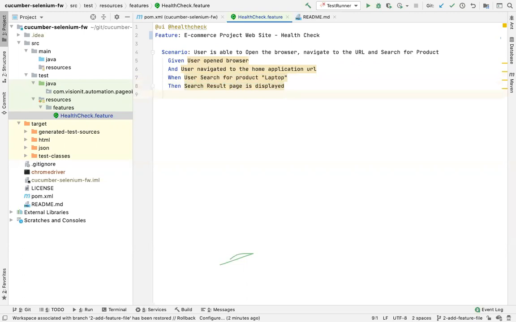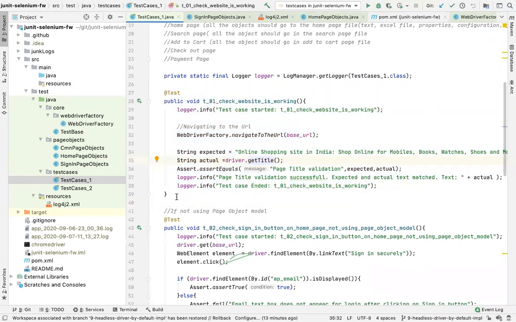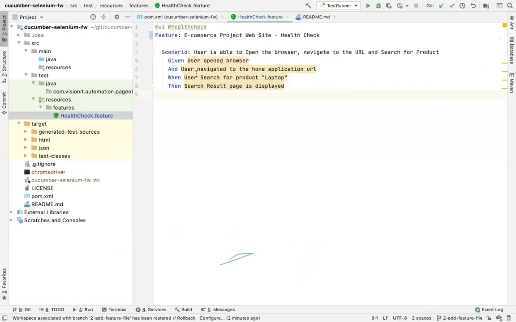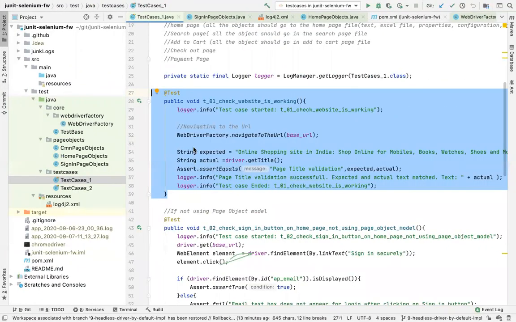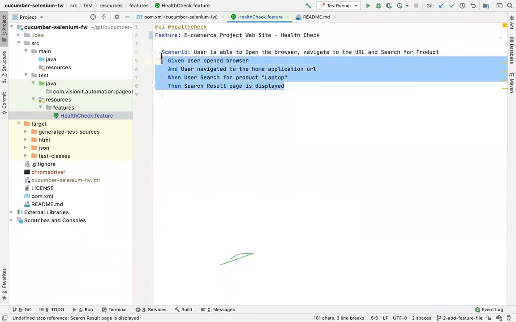Now just by reading these statements, it is very clear what the test case is doing, what the scenario is all about. This wasn't very evident when I was writing something like this. This is the advantage we discussed in the previous session. What we write here is what it is actually doing here. But this is not very lucid, not very easy to understand. Putting this into contrast to this is easy to understand. Anyone can read it and tell what it really does.